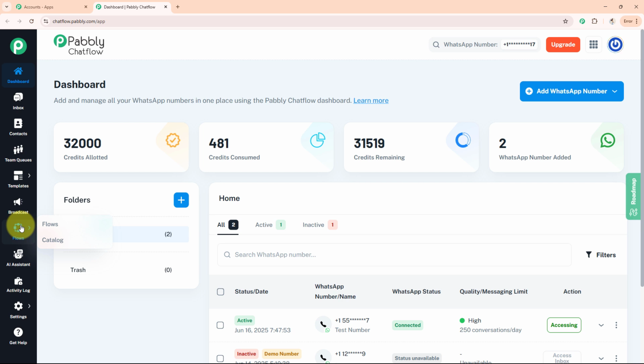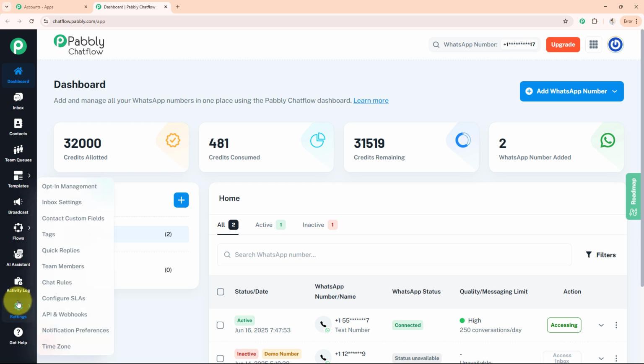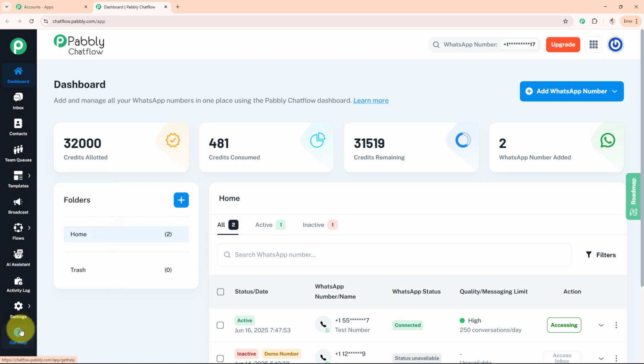We'll use this today. Next up, we have AI Assistant, which uses AI tools to enhance customer response and automate replies. Now we have activity logs, where we can view logs of all our recent activities and system operations. After that, we have settings, where we can configure the account, business profile, and integrations. Last but not the least, we have Get Help, where we can access support, resources, tutorials, and customer assistance.